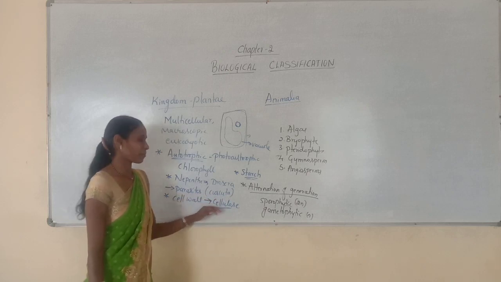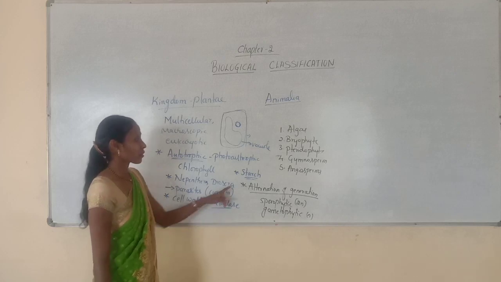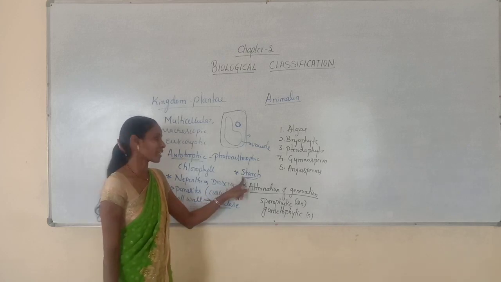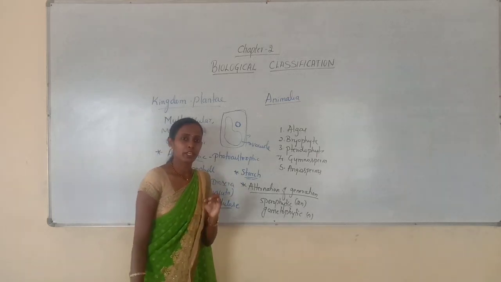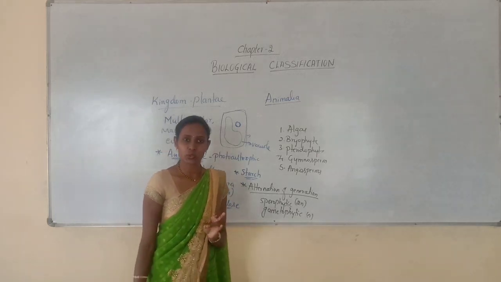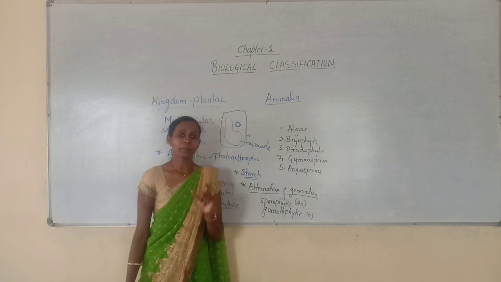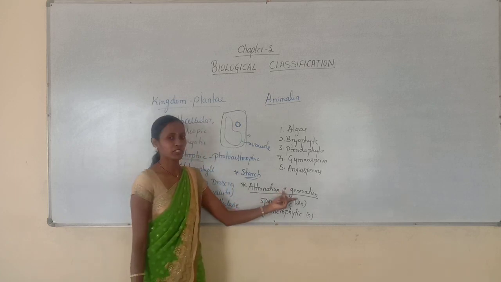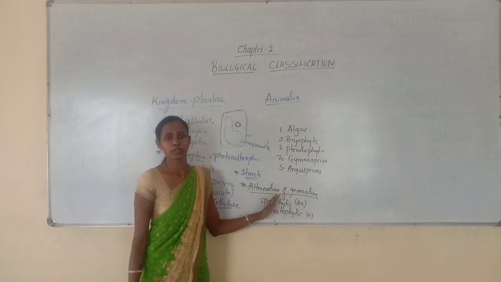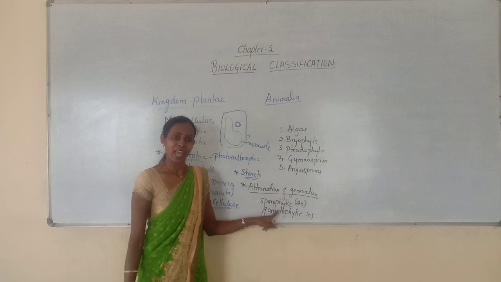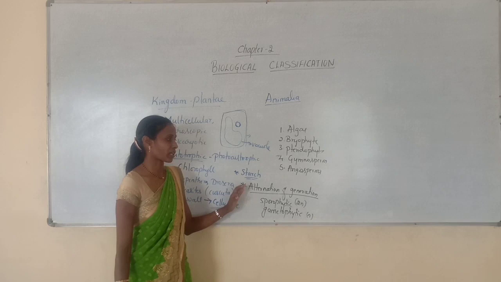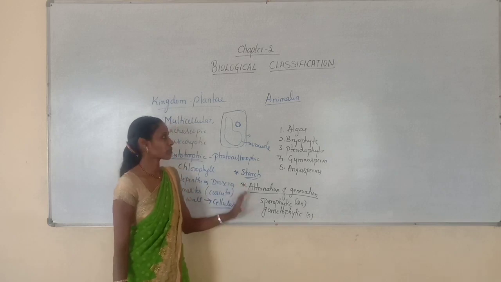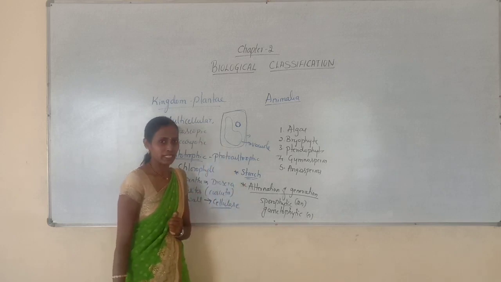The cell wall is mainly made up of cellulose, and the reserve food material in plants is starch. And they reproduce vegetatively, asexually as well as sexually. But the main thing is alternation of generation. A diploid sporophytic phase alternates with a haploid gametophytic phase, and all plants exhibit this alternation of generation. So this is about kingdom Plantae.